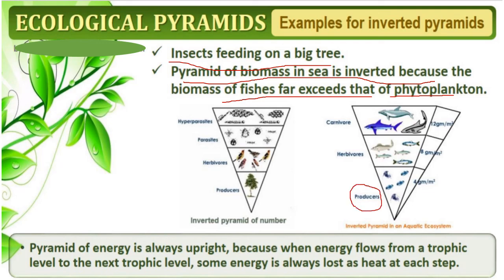These producers will be eaten by a smaller number of small fishes, and the small fishes will be eaten by a smaller number of big fishes. And the biomass of fish far exceeds that of the phytoplankton. So it is always inverted.